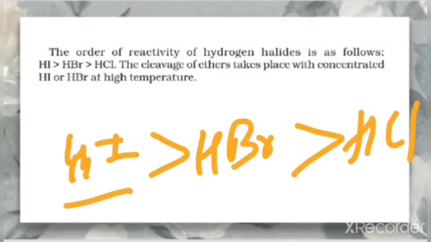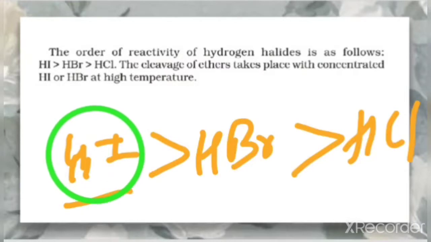Greater is the bond length in the case of HI, because of the large size of the halogen, that is I. So greater is the bond length, easier to break. So when you compare HCl, HBr and HI, HI is the most reactive towards the reaction of ether with hydrogen halide, HX.